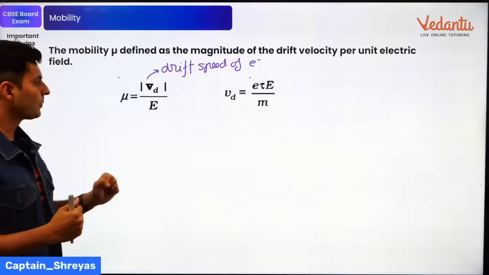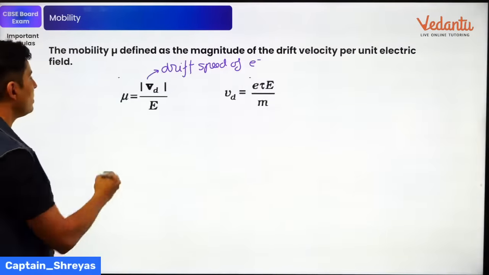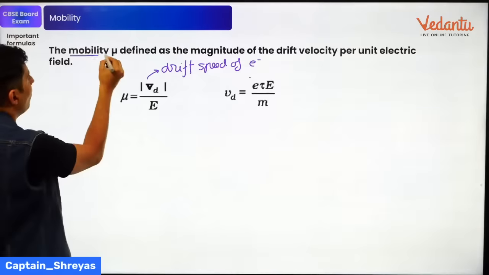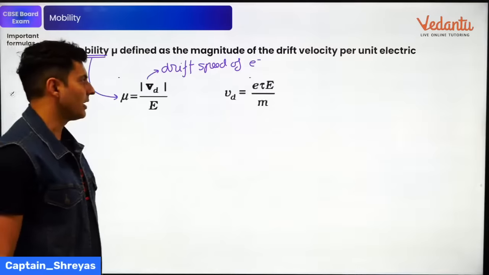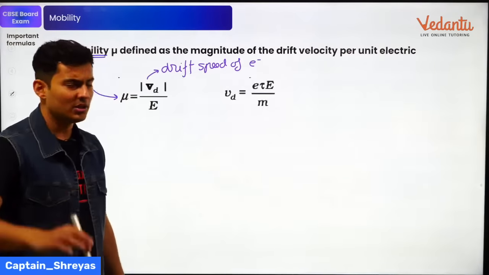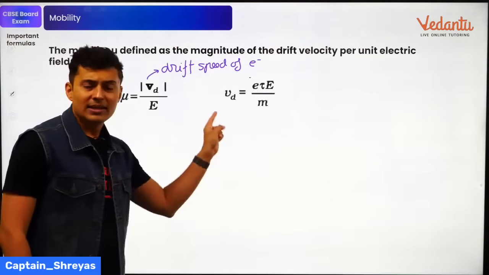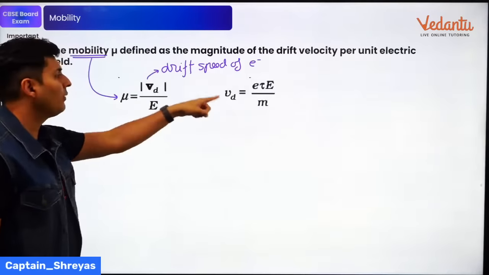E is your field. This mu is called the mobility. This is called the mobility of the charge carriers. You can get direct questions based on this. Next is drift speed. What is the formula for the drift speed?